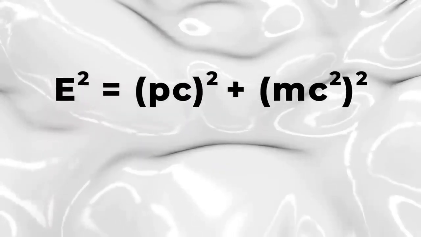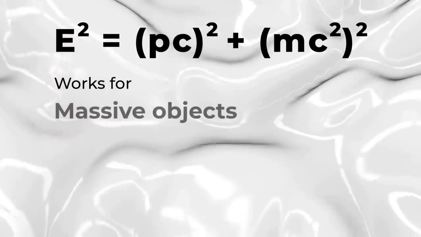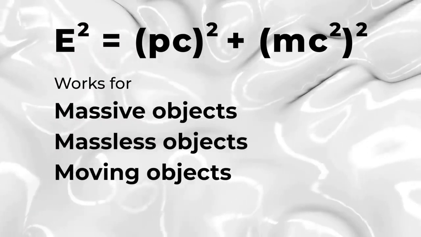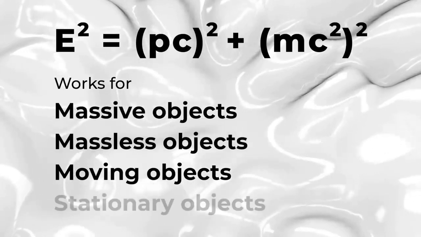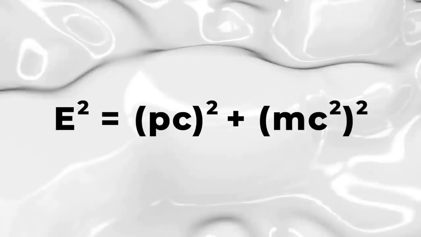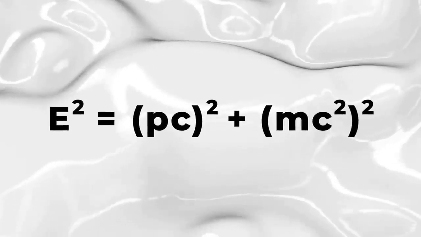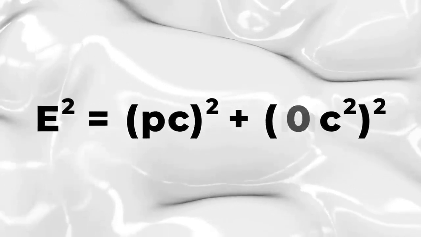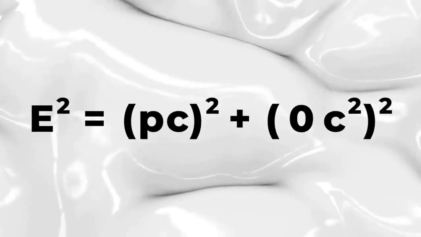Now this equation works for everything: massive objects, massless objects, things moving near the speed of light, things moving at the speed of light, and things that are stationary. And we can look at the special cases. For instance, let's see how it works in the special case of a photon. Since the photon has 0 mass, this second term on the right-hand side goes to 0.